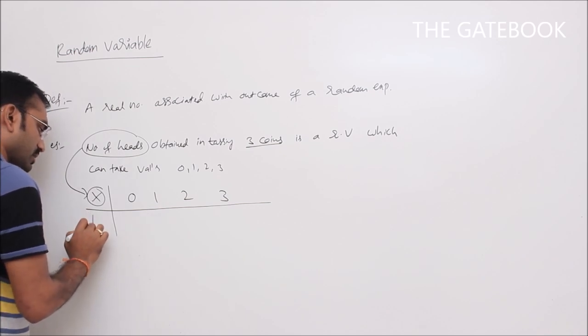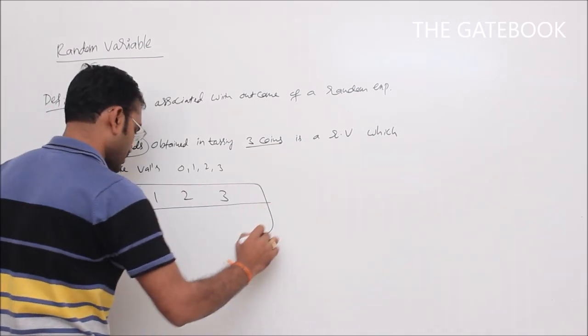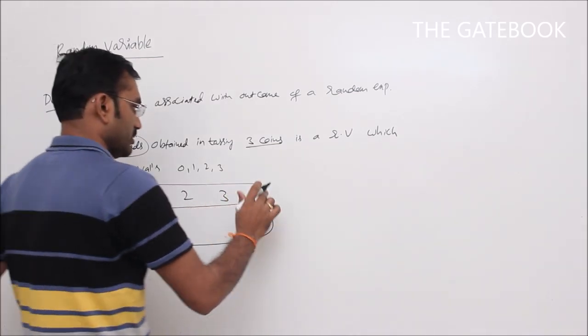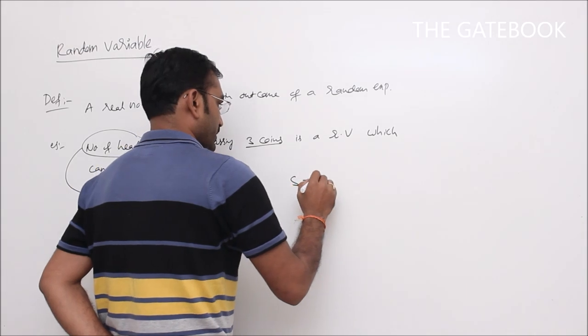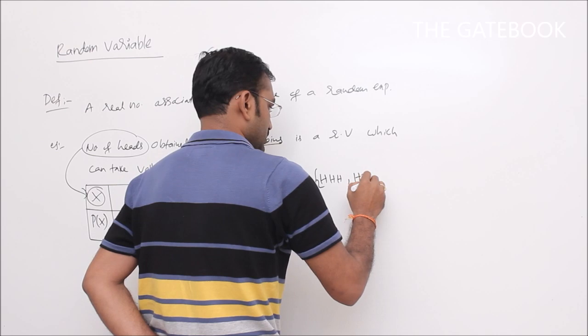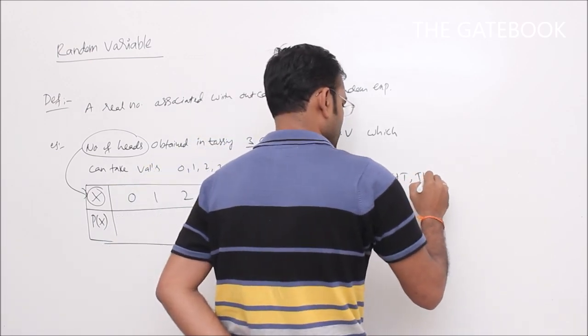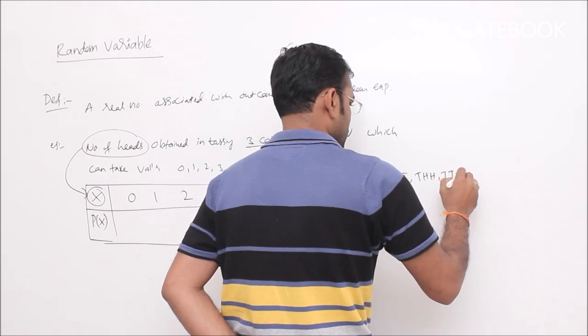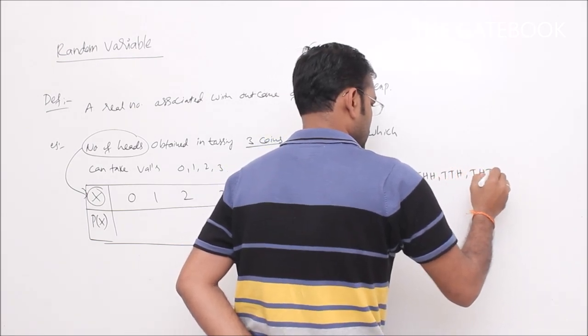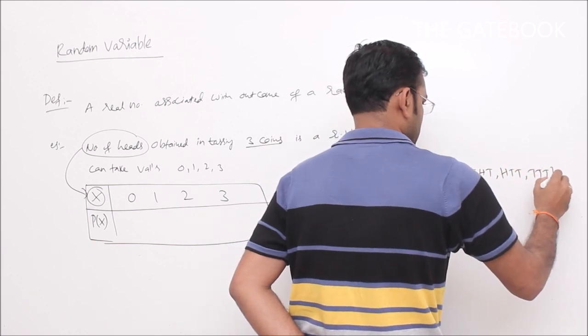So what is the corresponding probability here? What is the sample space for 3 coins? We get HHH, HTH, HHT, THH, TTH, THT, HTT and TTT.